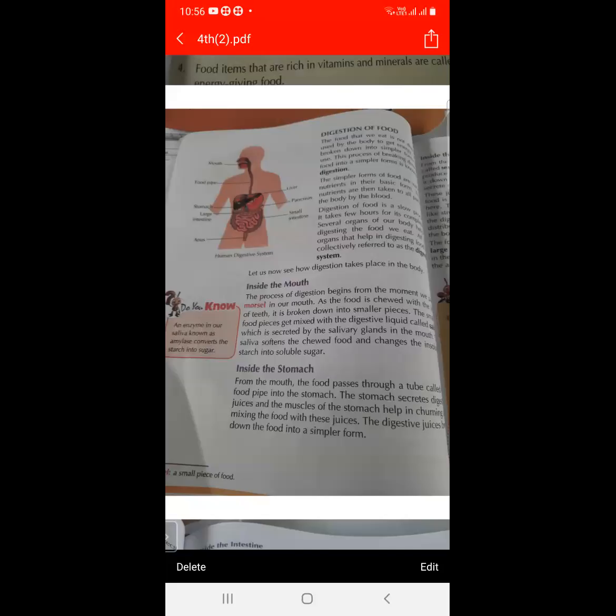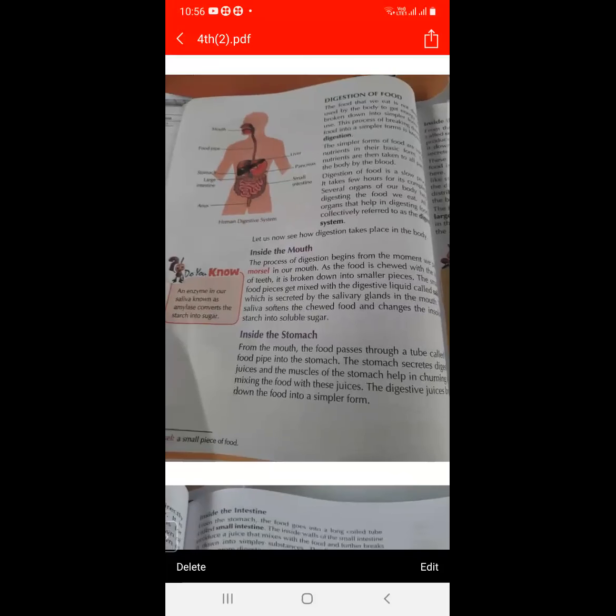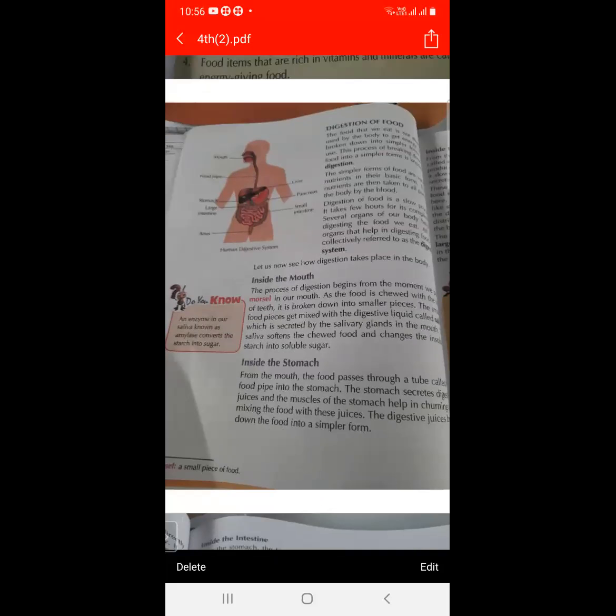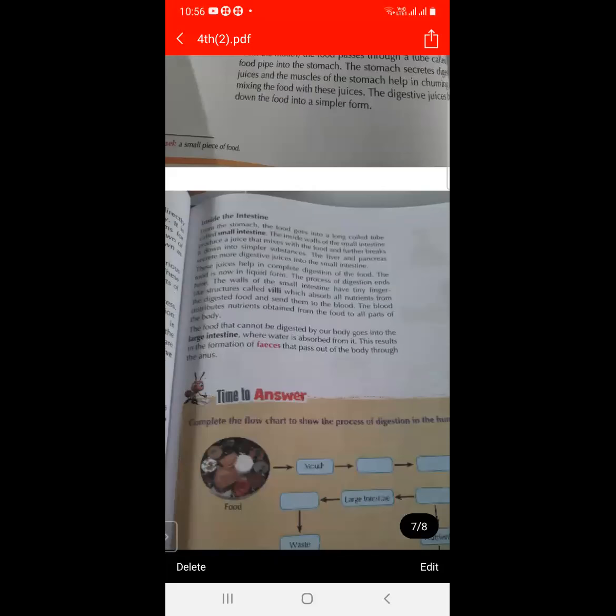And what process goes on inside the stomach? From the mouth, food passes through the food pipe and goes into the stomach, and the stomach secretes digestive juices, and then these juices break down the food into a simpler form.